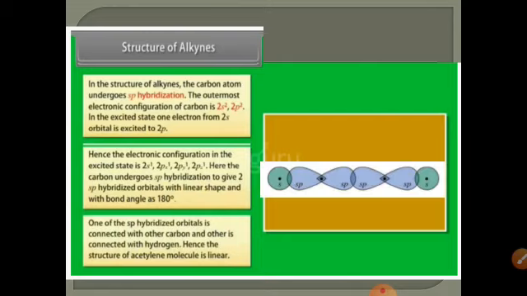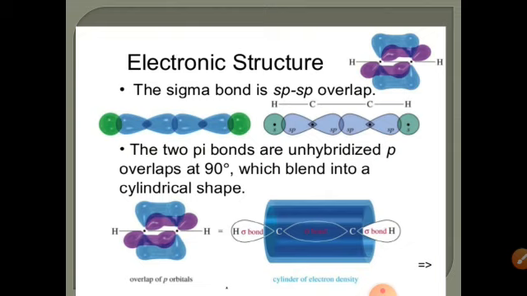The structure of the acetylene molecule is linear. Here carbon is sp hybridized with the other carbon atom and there is sp-s overlap between the carbon and hydrogen. So a sigma bond is formed by sp-sp overlap between carbon and carbon, and by sp-s overlap between the carbon and hydrogen. The two pi bonds are formed by unhybridized p orbitals overlapping at 90 degrees, which blend into a cylindrical shape.